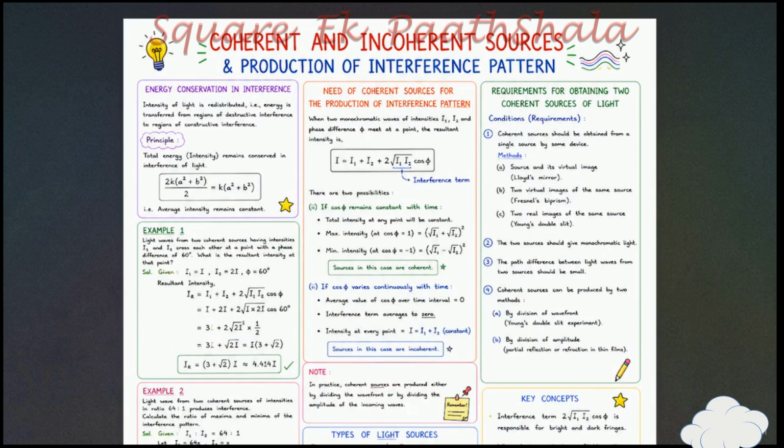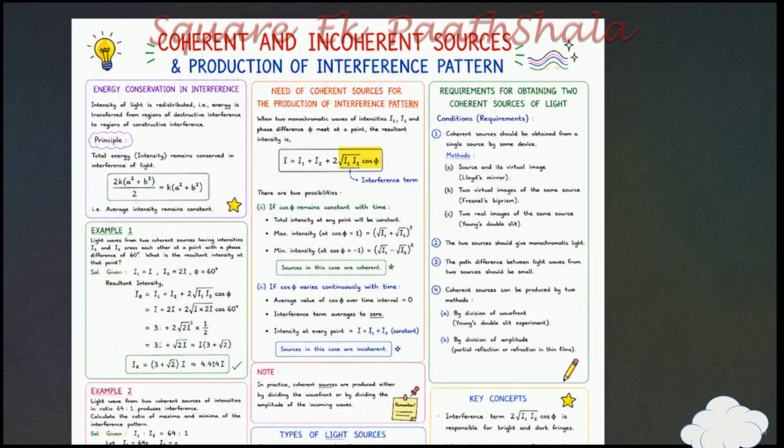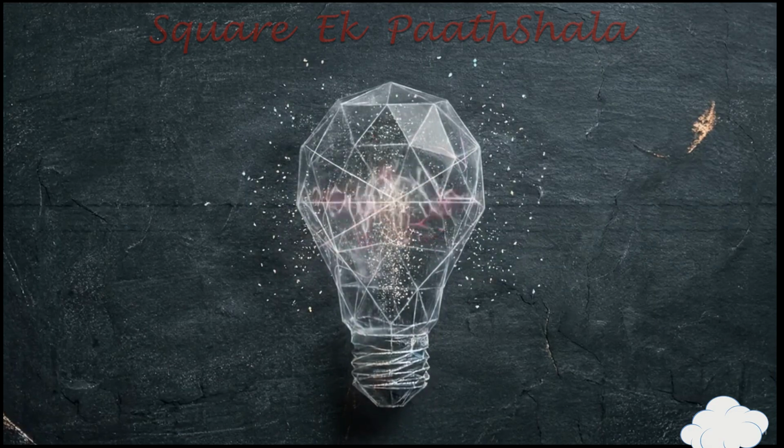Final brightness depends on how the 2 waves overlap. This third component is the interference term. Here, the phase difference, angle phi, determines if the waves reinforce or cancel. Standard light bulbs are incoherent sources.